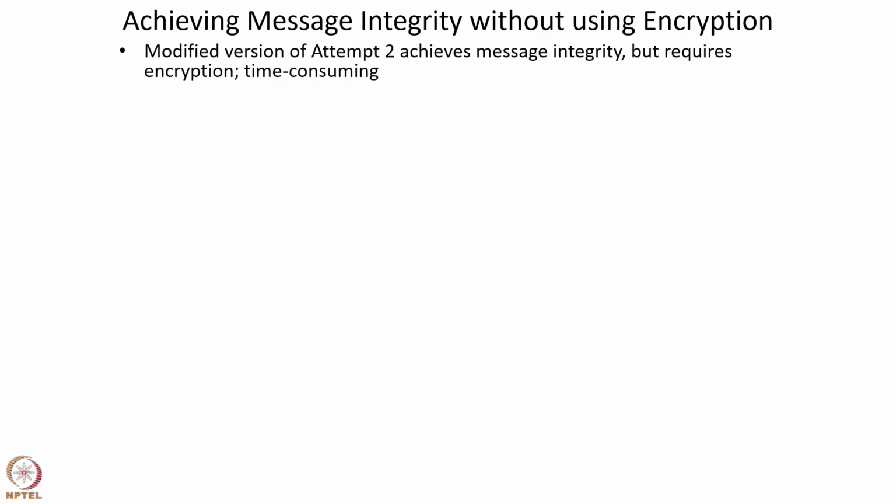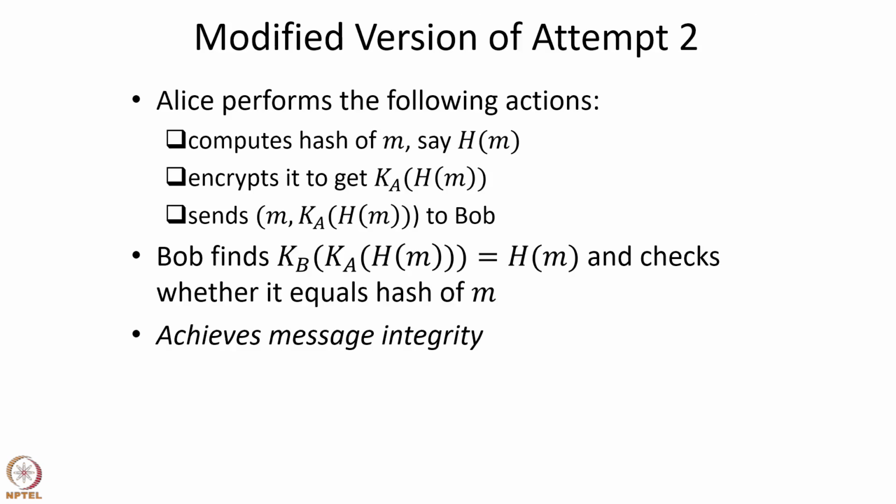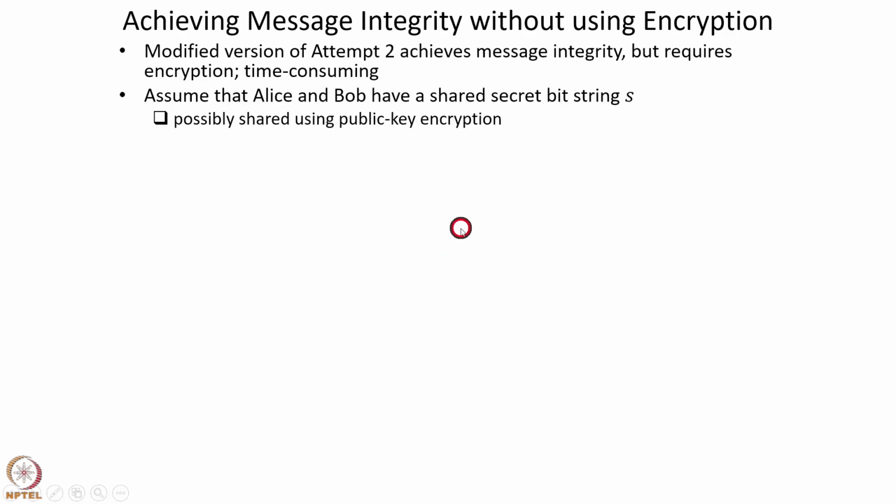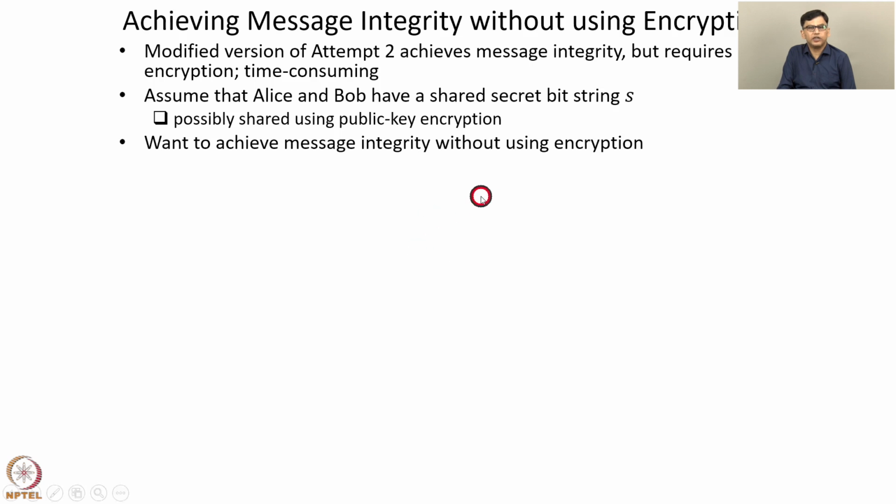Now, the modified version of attempt 2, which we discussed on the previous slide, achieves message integrity, but that requires encryption, which is time consuming. So in this protocol, notice that Alice needs to encrypt the hash value of the message m, which is time consuming. Assume that Alice and Bob have a shared secret bit string s. It can possibly be shared in advance using public key encryption. Now we want to achieve message integrity without using any encryption. That is, we don't want to encrypt the message, but we also don't want to encrypt any hash value.